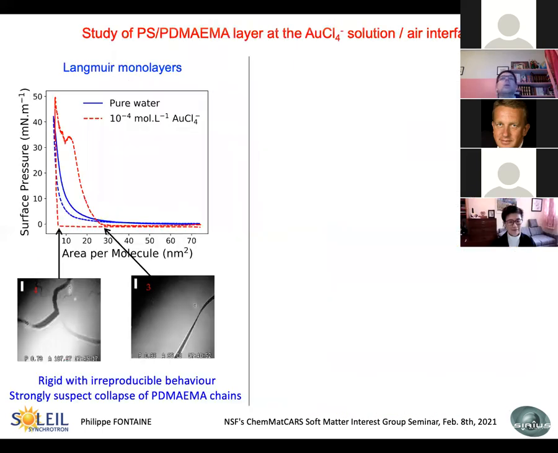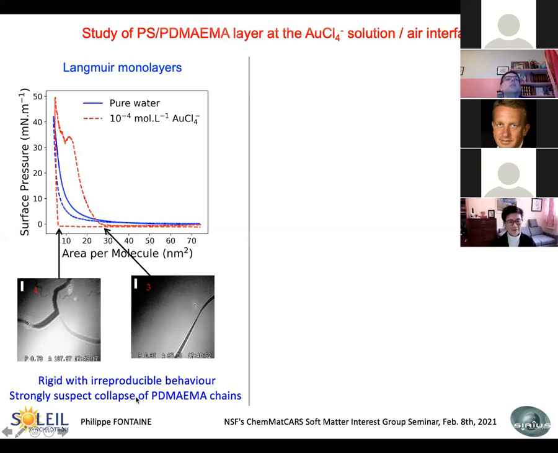Of course, since these PS-PDMAEMA copolymers can be spread at the surface of water, we have tried that also with our X-ray radiolysis, surface radiolysis. So this is the isotherm. In pure water, the isotherm of the polymer is rather classical with an increase of pressure at small area per molecule. And if you put that on a solution of gold ions, you have this isotherm, which is not very beautiful.